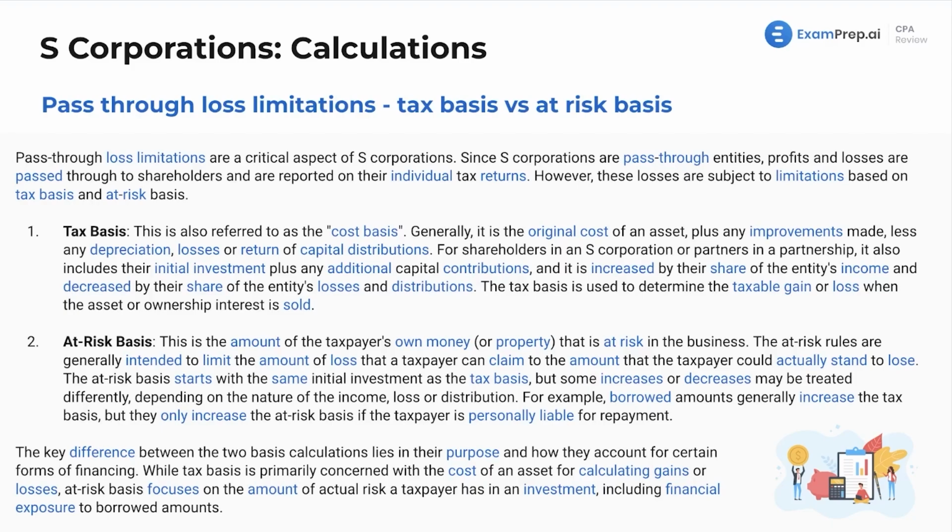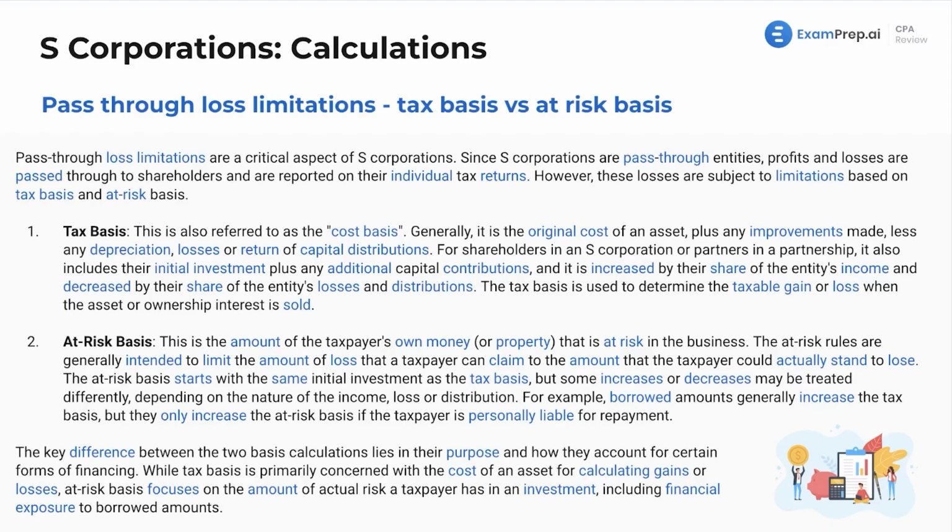So again, it's not just your initial investment plus gains minus losses, all that, like your tax basis. It also includes your full skin in the game, what you are personally liable for. So again, if you pledge that you are going to personally guarantee some loan that the entity is taking, that goes to your at-risk basis. That is something that you'll be on the hook for if the entity goes down, if everything goes down.